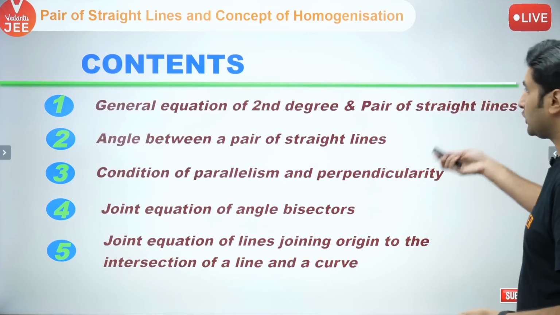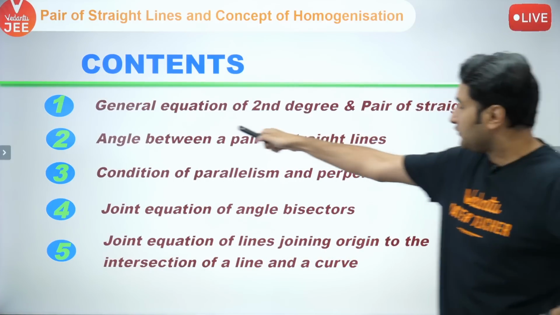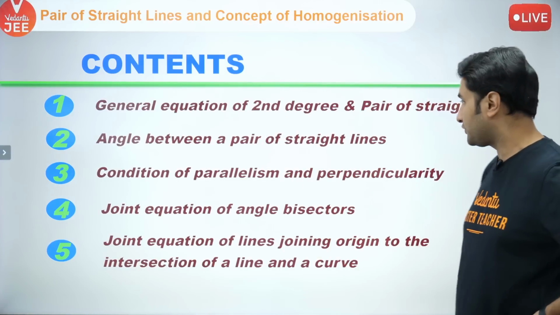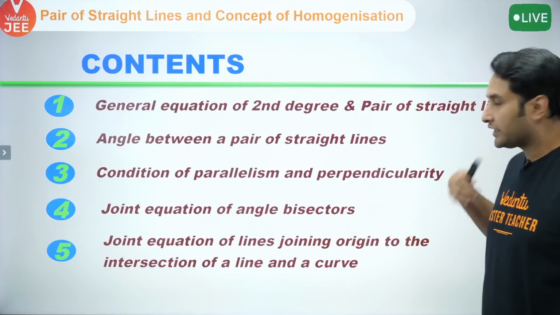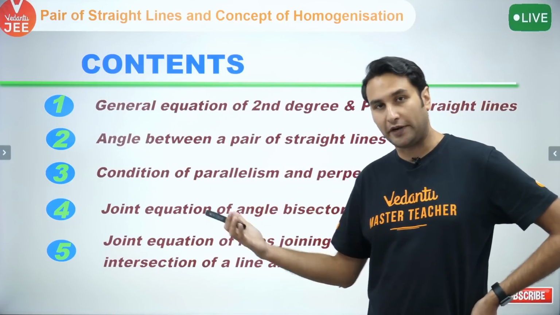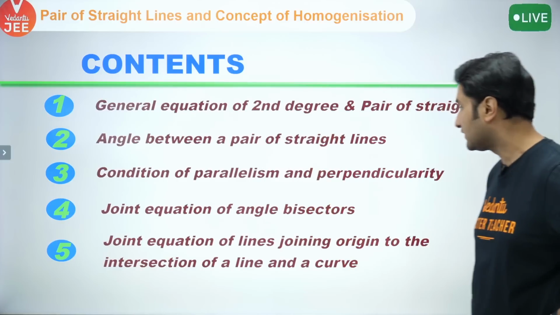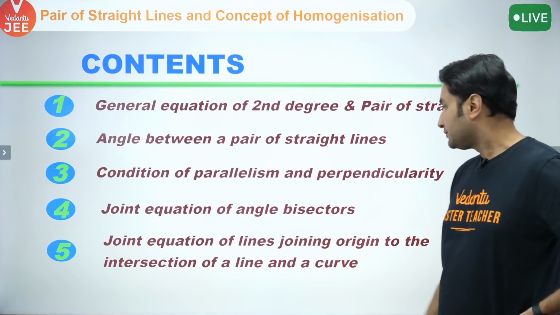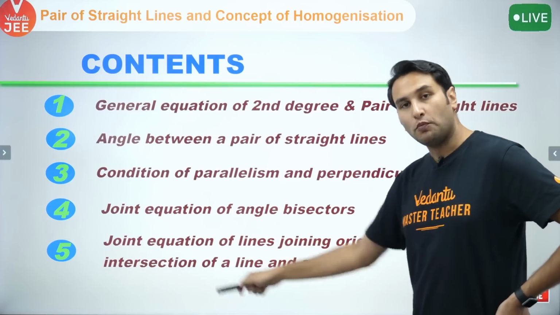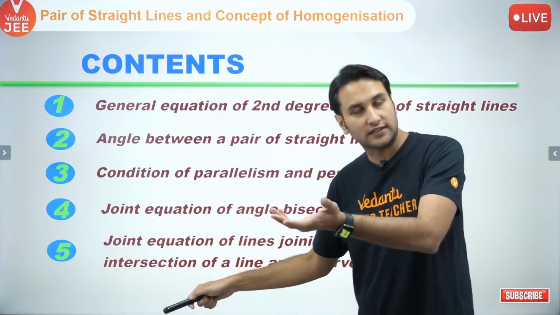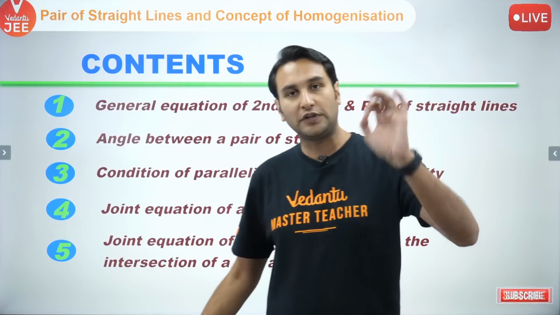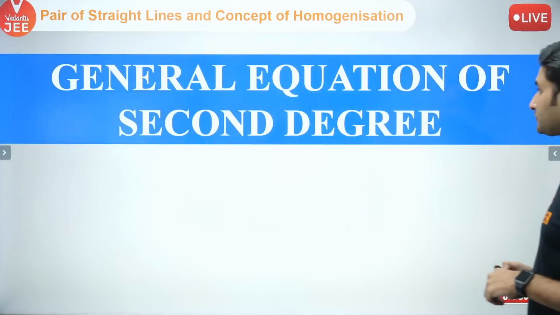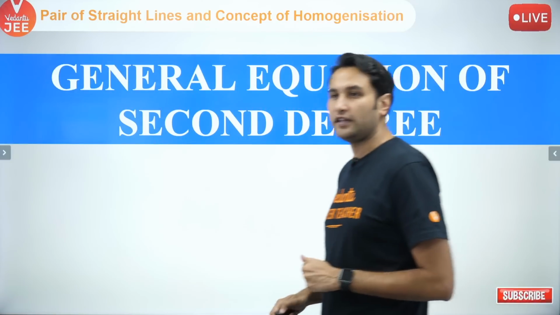All right, now look, here is what we are going to do today. I will focus on the general equation of second degree, which is of a pair of straight lines, and the angle between a pair of straight lines. I will talk about the condition when the lines are parallel and perpendicular in the pair of straight lines context, and the joint equation of angle bisectors. Homogenization I will do in the next class with lots of miscellaneous and previous year JEE Advanced problems. All right, let's go ahead. Let us begin with the general equation.